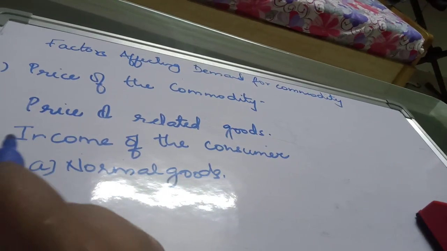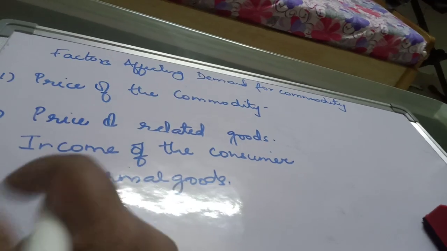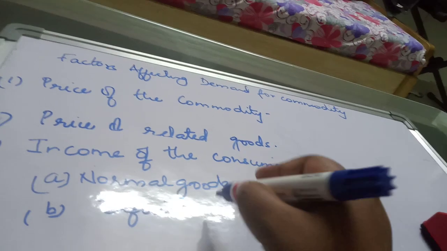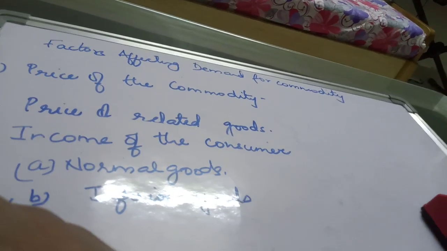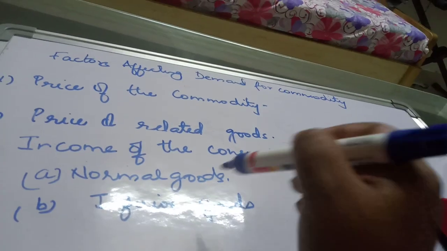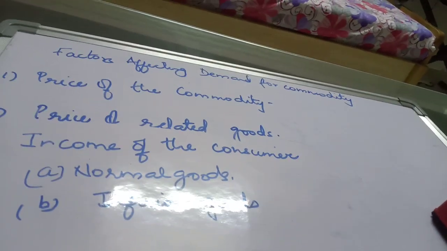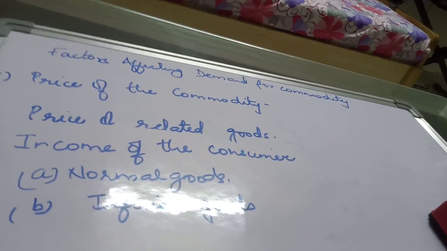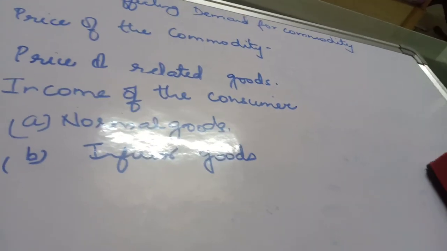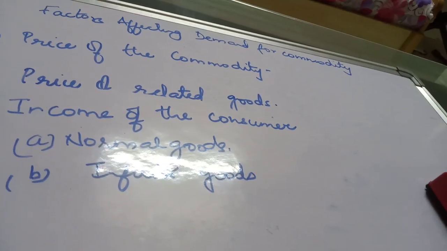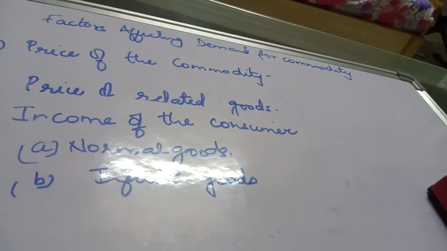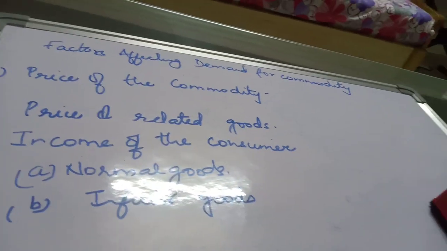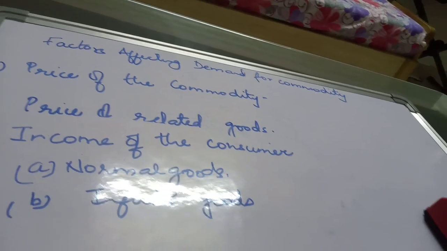Before we do normal goods, we should understand what inferior goods are. There are two kinds of goods, normal goods and inferior goods. Inferior goods are used because there is no other alternative available, because of your low income. Suppose you are very poor, and since you're poor you are using a substandard quality of rice. As soon as your income increases, you will stop buying the substandard quality of rice and start buying a better quality of rice.